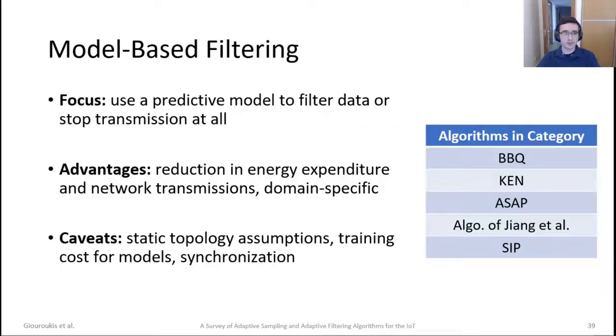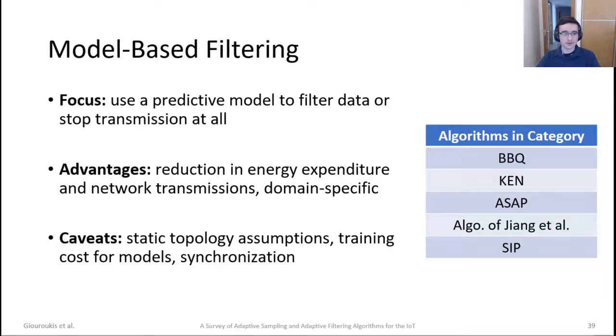Use a predictive model to filter data or stop any transmission at all. The main advantage is that there is a reduction in energy expenditure and network transmissions at the same time, and they can be quite domain specific since the models can be quite accurate. That means an event with different characteristics needs a different model.